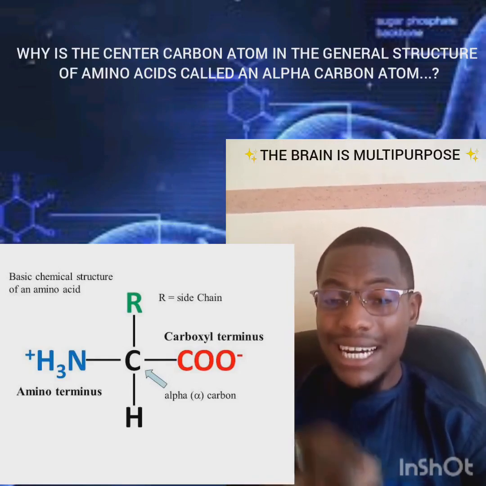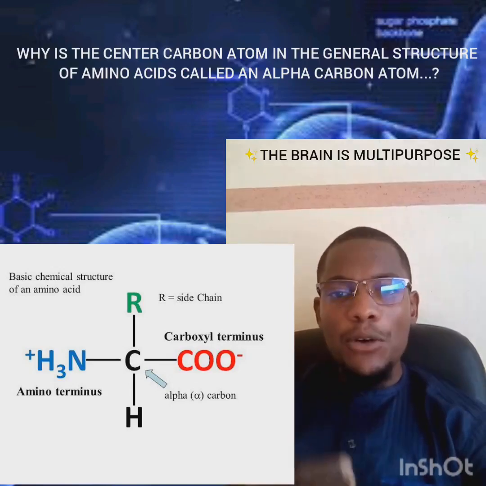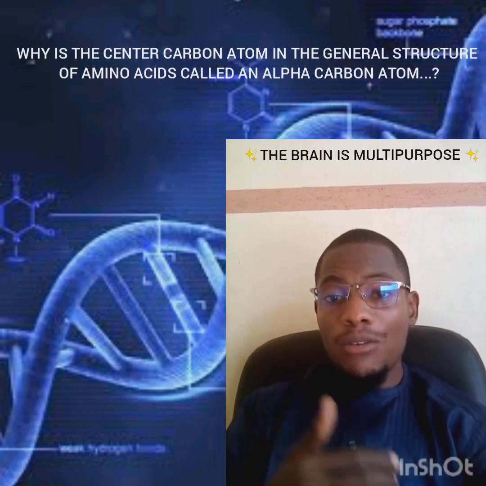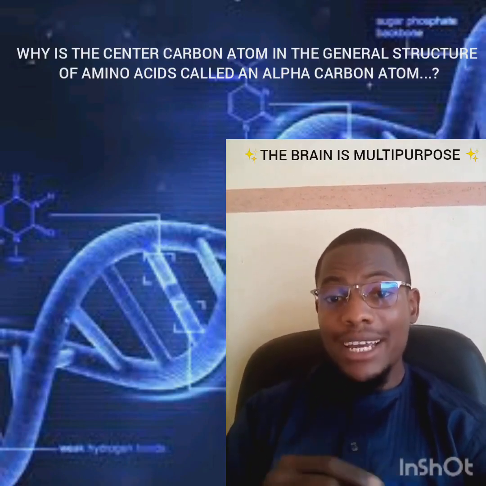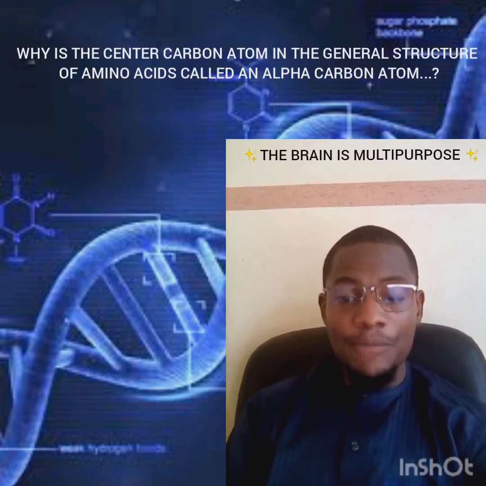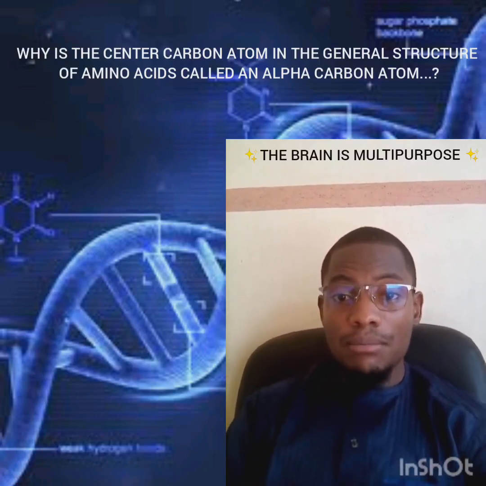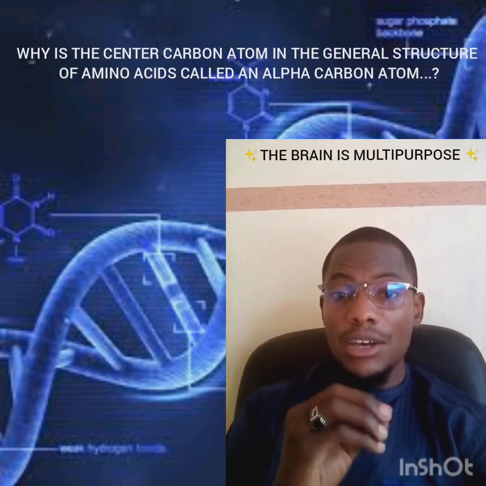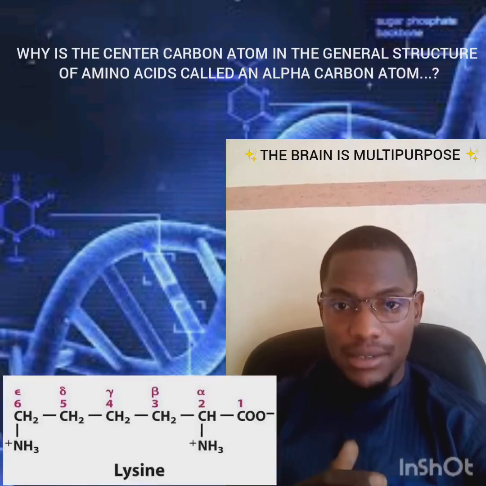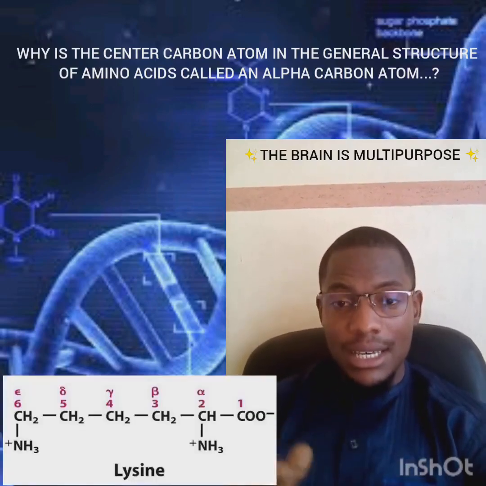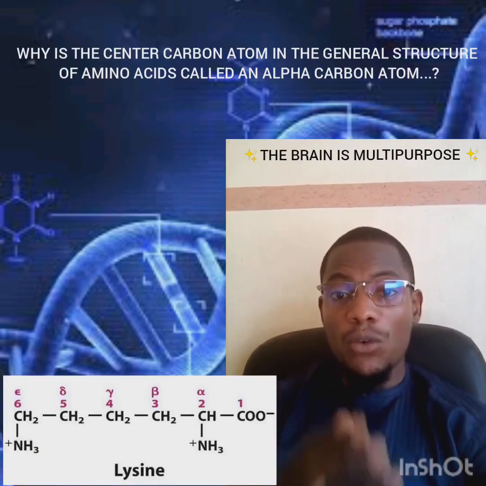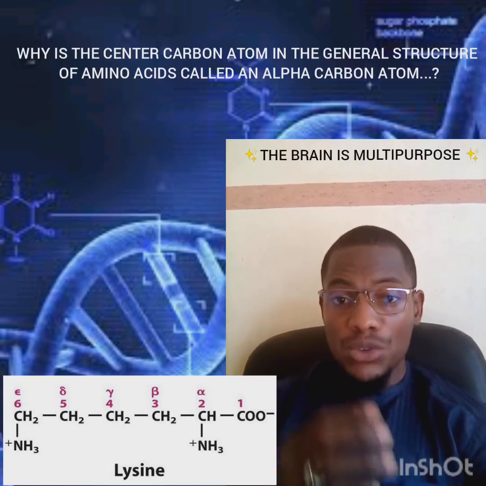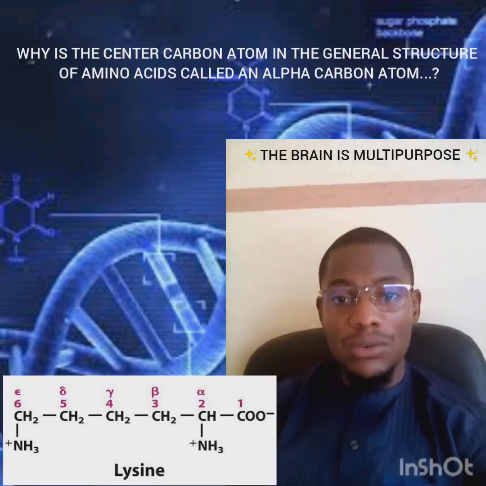Then we are using Greek alphabets. As time goes on, the compounds that have been discovered have a number of carbon atoms that exceeds the number of Greek letters, which are 24 in number. You see, using the Greek alphabet became limited. So they employed a conventional way of using numbers, 1, 2, 3, which have no limit. Their limitation depends on the quantity of what you are considering.